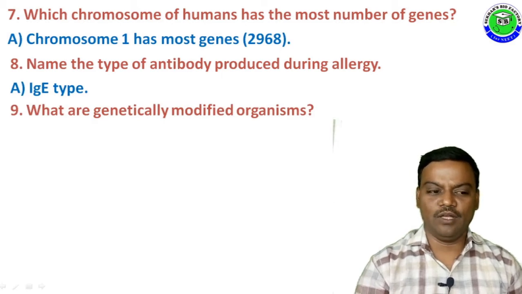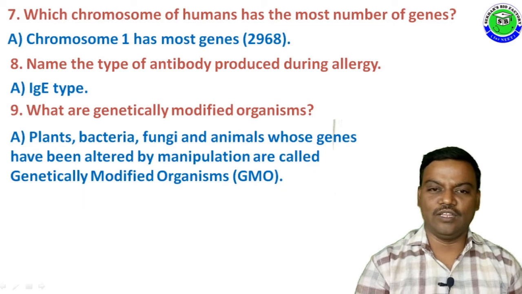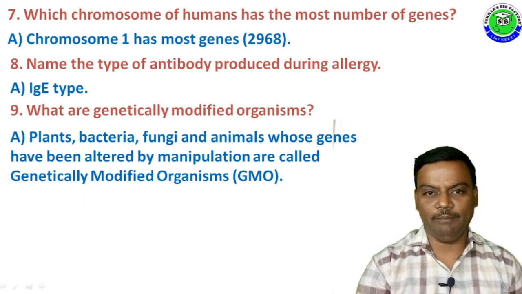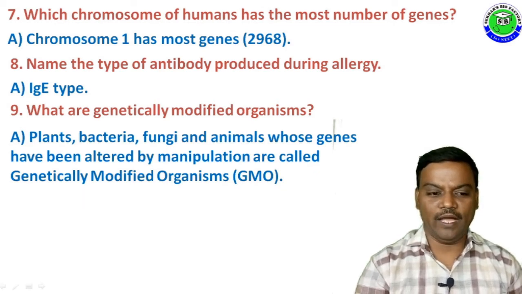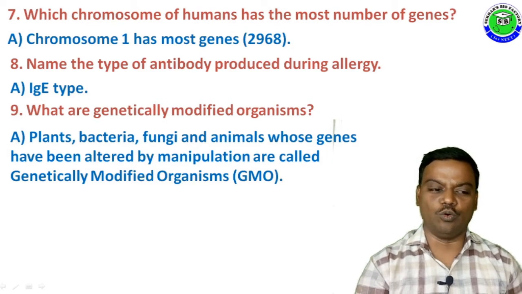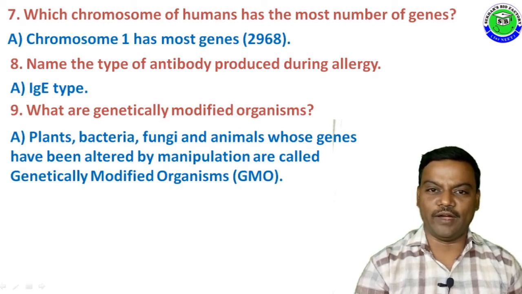Question number 9. What are genetically modified organisms? The answer is, plants, bacteria, fungi, and animals whose genome or genes have been altered by manipulation with biotechnology are called genetically modified organisms, also called GMO.